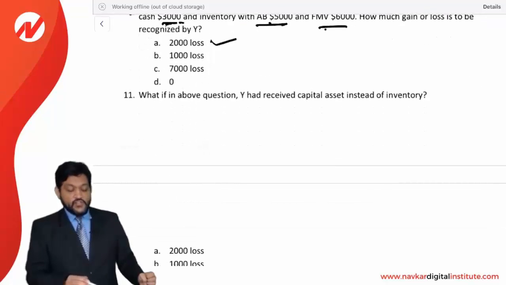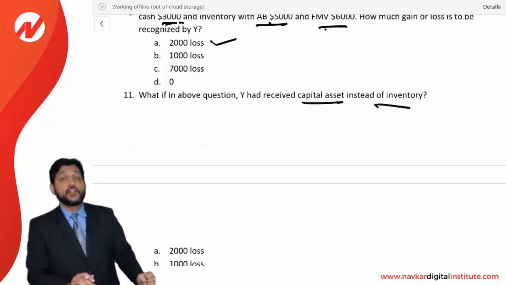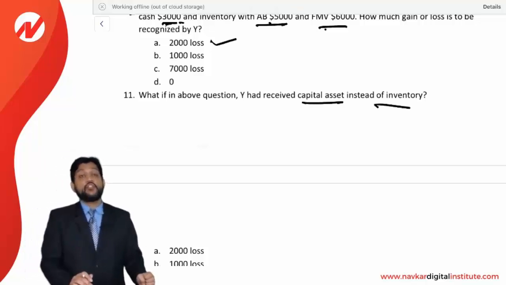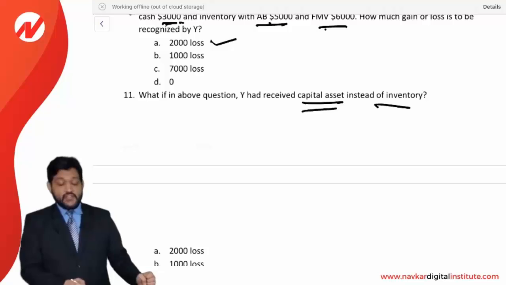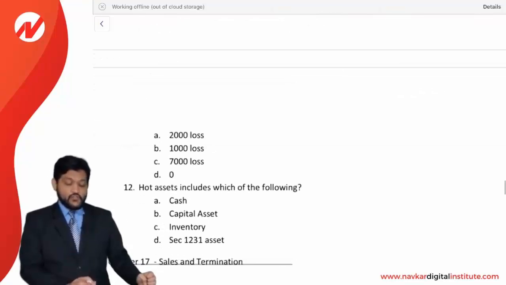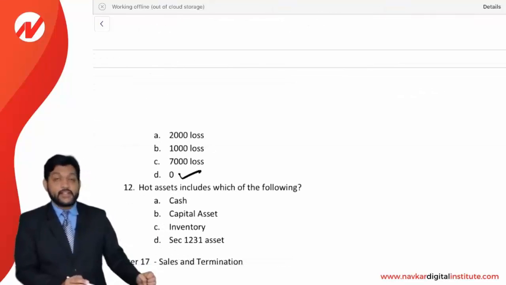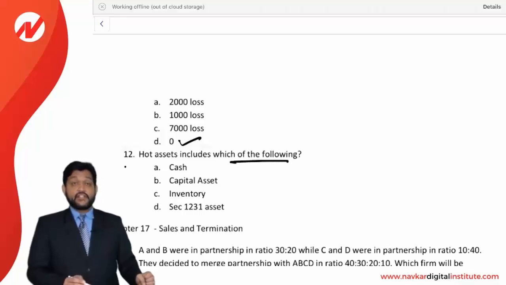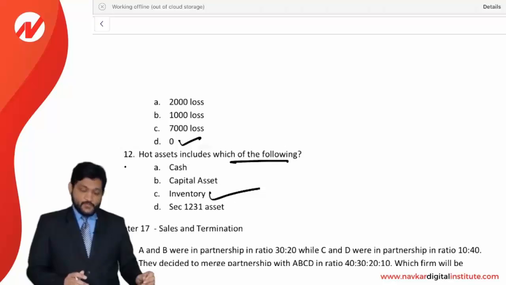What if in the above question Y had received a capital asset instead of inventory? Remember the rule: loss can be recognized only when you receive cash, inventory or accounts receivable. Now here if you receive a capital asset instead of inventory, loss cannot be recognized. So the answer will be 0, option D. Next, a hot asset includes which of the following? What is included in the hot asset? Cash, no, it is not a hot asset. Capital asset, no, it is not a hot asset. Inventory, yes, it is considered a hot asset. C is the correct option.